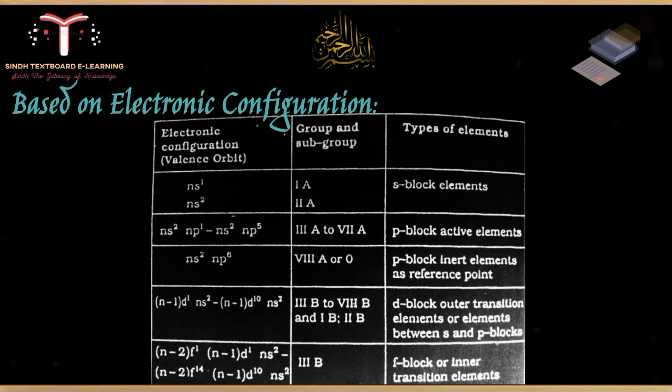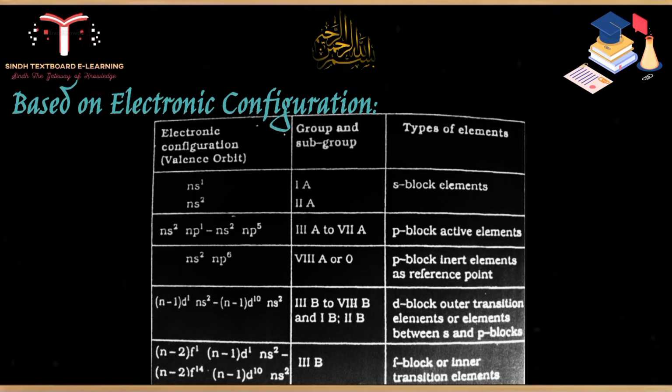Based on electronic configuration, there are formulas for finding which element belongs to which group and which block. I will discuss only the S block elements, the remaining will be the same. So n is the number of the row, or we can say the period, and S shows the subshell of that element.